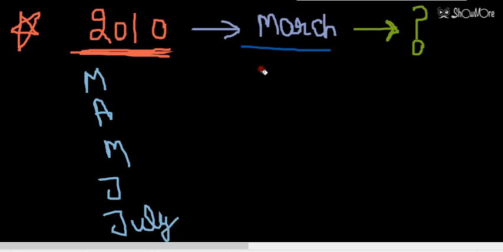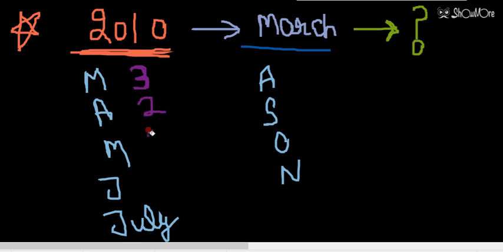Okay, let's write here July, August, September, October, November. So this is all done. So in the month of March there will be how many odd days? Odd days will be 3. 3 odd days will be there in March. In April 2 odd days will be there.